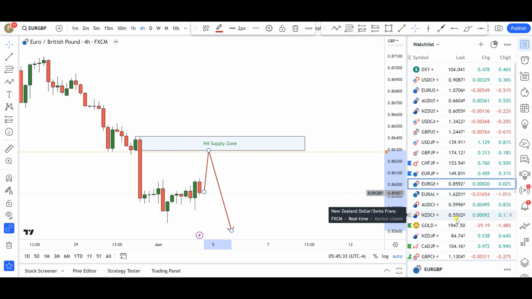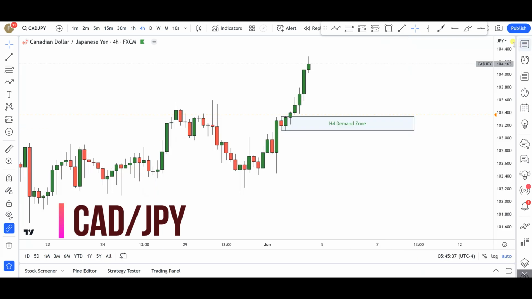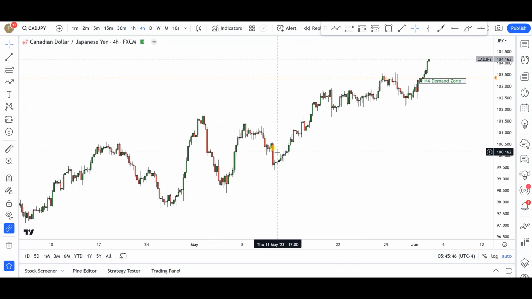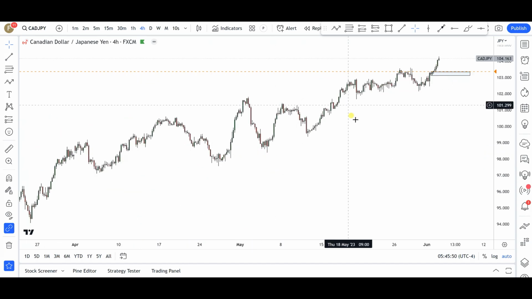Next up is going to be Canadian dollar Japanese yen. Now this is one of my favorite pairs going into next week, and that's because I expect a very nice push in this particular currency pair as we go into next week. Very nice technicals. Everything is really looking nice. Very nice uptrend as well.